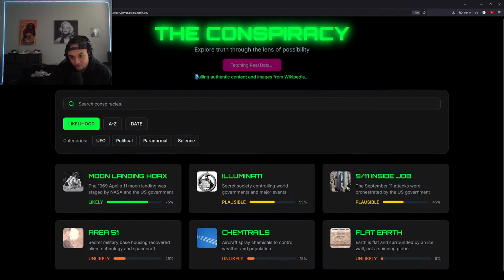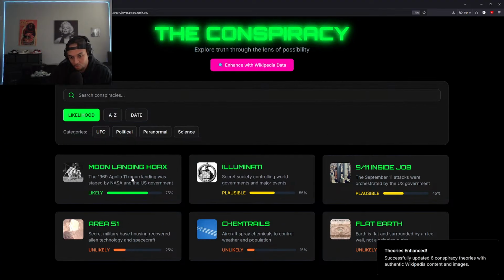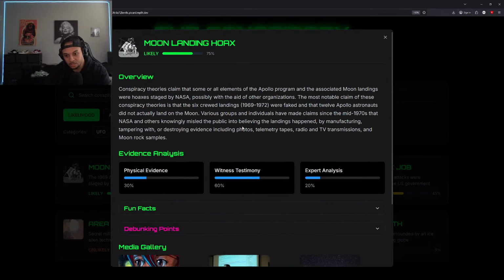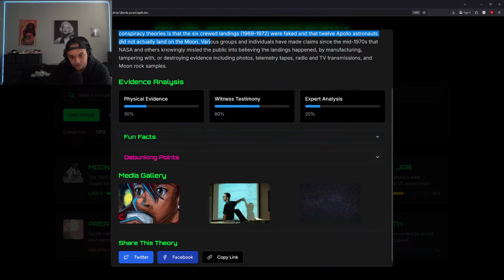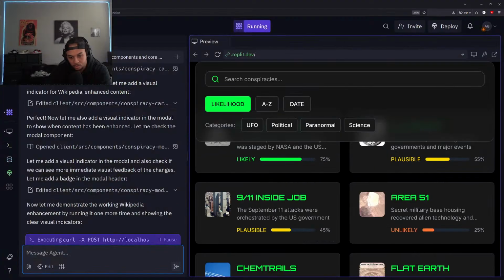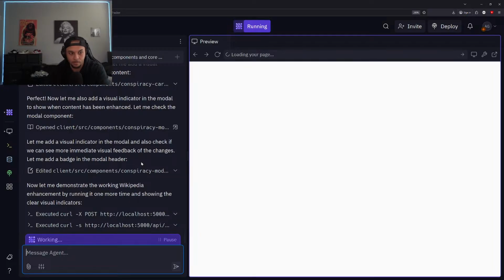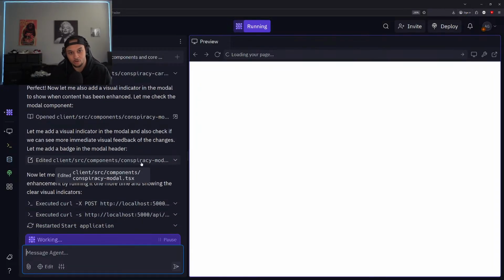So let's see. Pulling authentic content and images. Okay, cool. So it looks like it updated them. Still not seeing those changes show up yet. Okay. Conspiracy theories claim some of that. Okay, for sure. All right. Let's get this updated though. Still not seeing those changes show up yet. Okay. So it's still loading, it's still processing. I definitely saw the front end change.